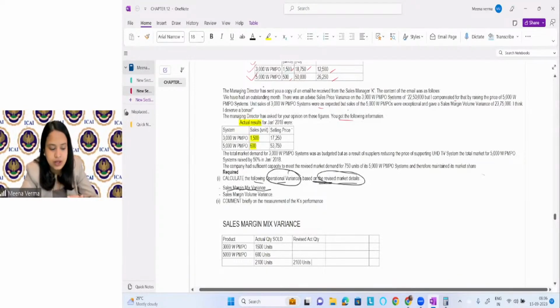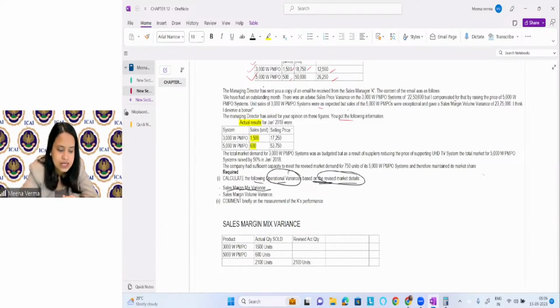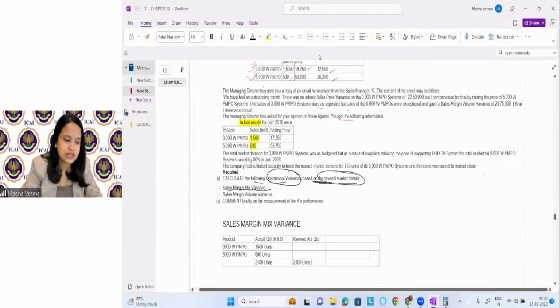Then we will see what ratio we will consider here. The ratio will be on the basis of what? Standard. We always consider the standard. Just give me 1 minute. We consider the standards for finding this ratio.